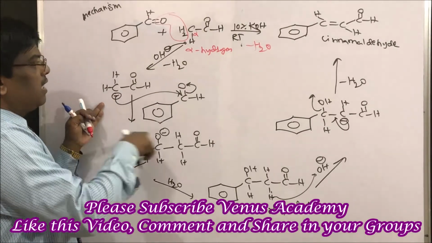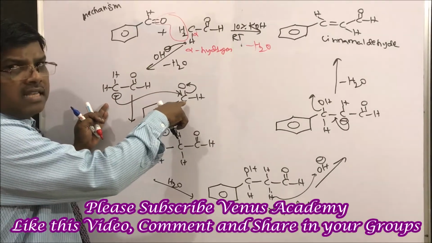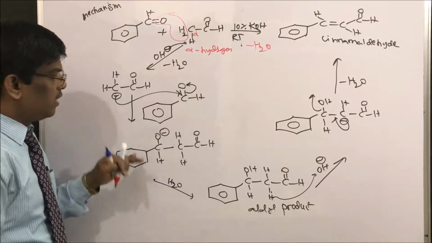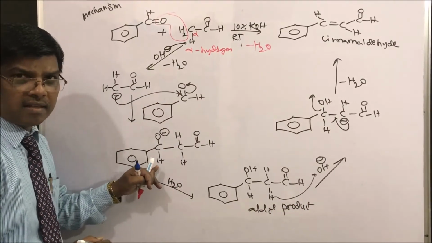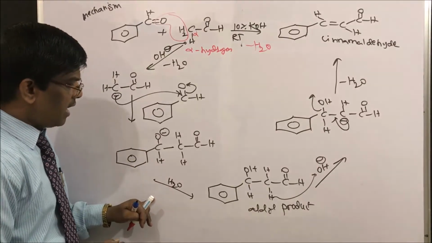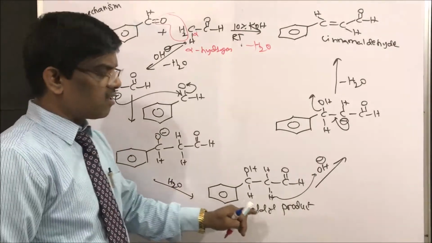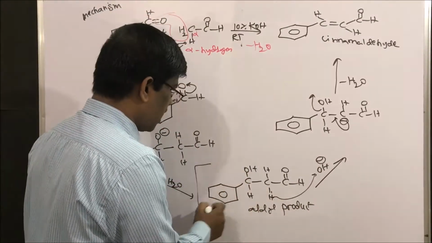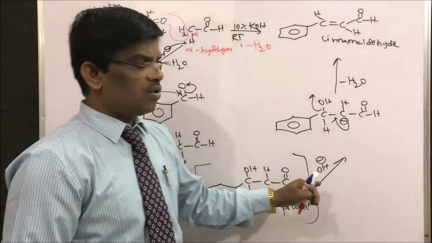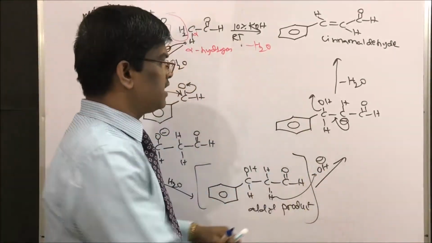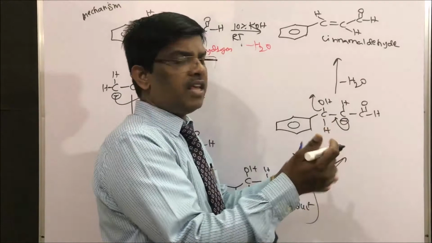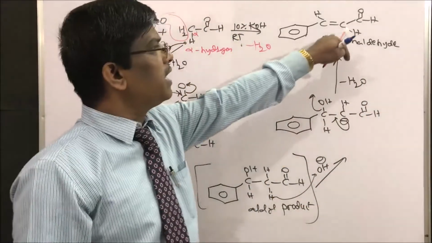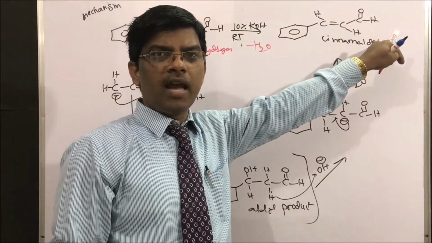This carbanion attacks the carbonyl compound, which is the acceptor, to give an alkoxide ion, and in the presence of water this gives an aldol-type product with an alcohol, but it is not isolated. In the presence of 10% KOH, it further undergoes base elimination of water to give cinnamaldehyde. This is how alpha beta unsaturated carbonyl compounds are obtained.